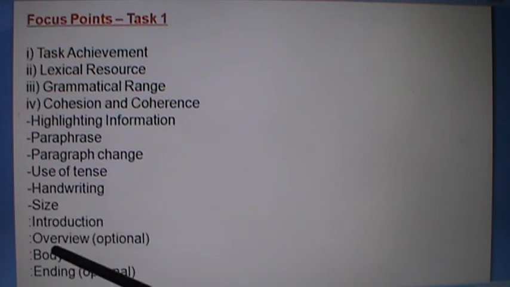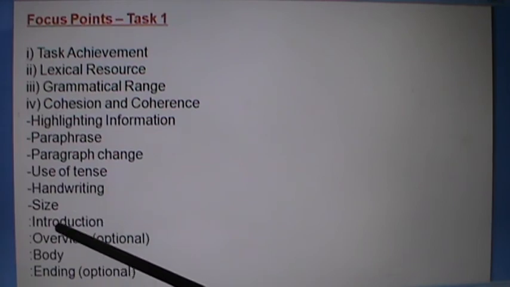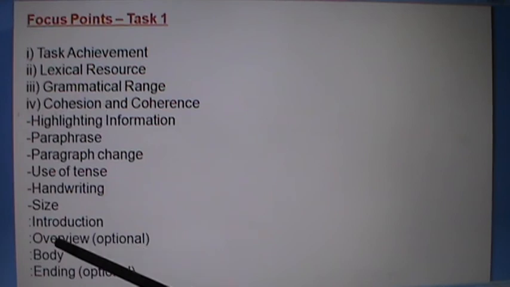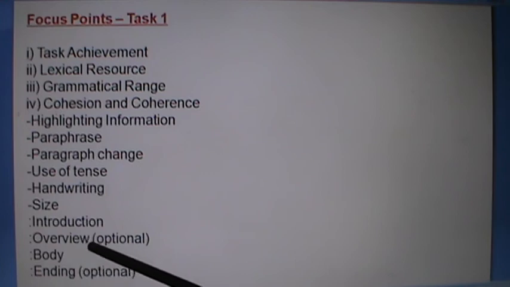Now, these are the parts of task 1: introduction, overview, body, ending. Generally we have to follow these 4 parts. First of all, we write the introduction in one paragraph, then the overview in the next paragraph, the body in the next paragraph, and the ending in the next paragraph. The body can go from 1 to multiple paragraphs; body paragraph 1, paragraph 2, paragraph 3 can be there. It depends upon the question they ask. And the next very important thing is the overview.